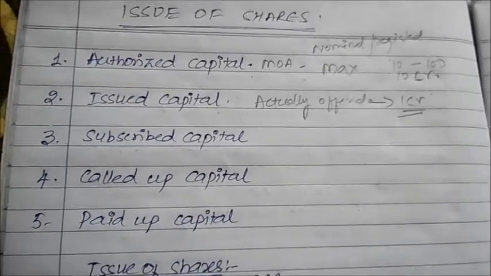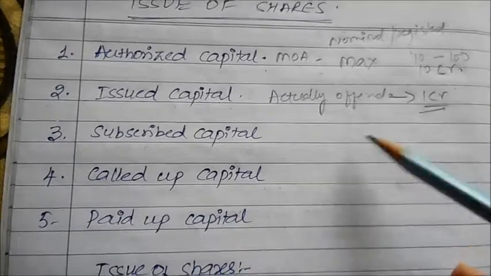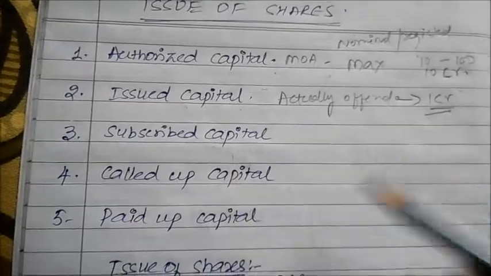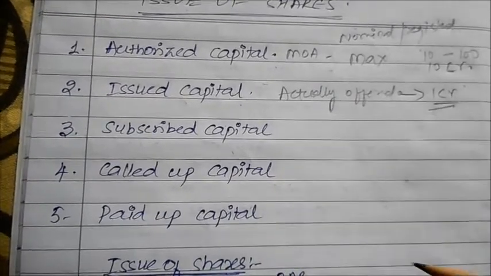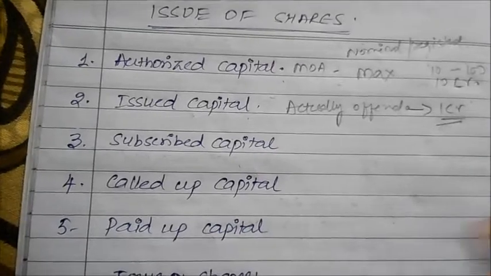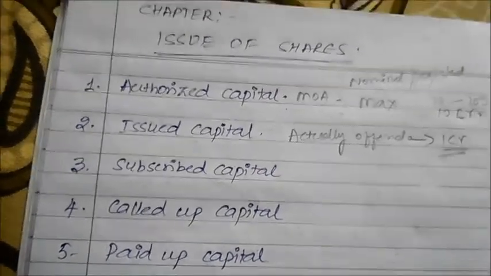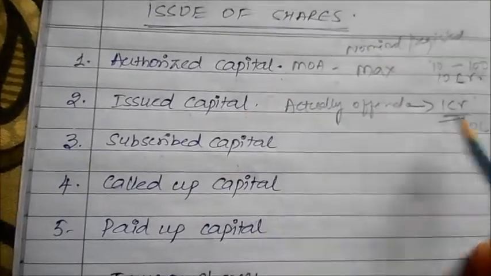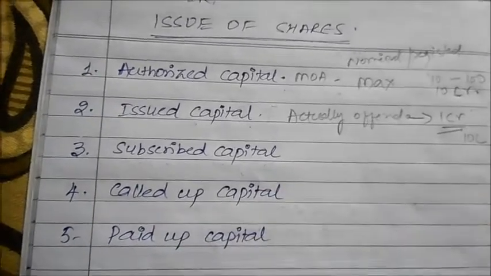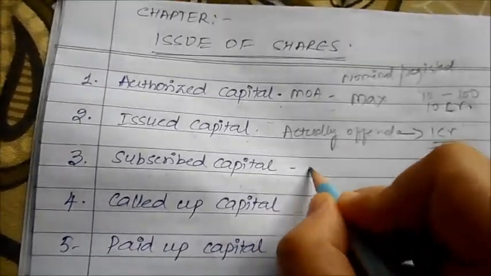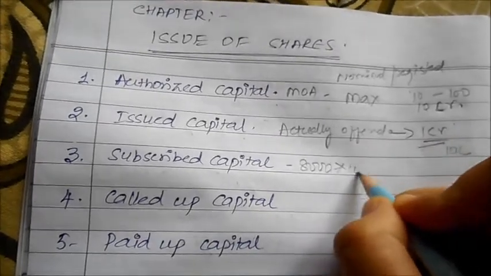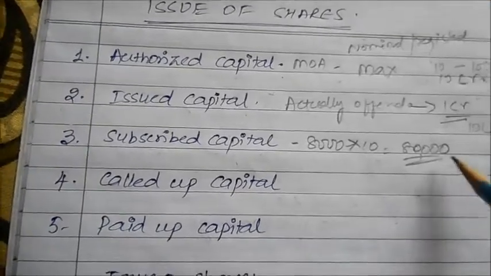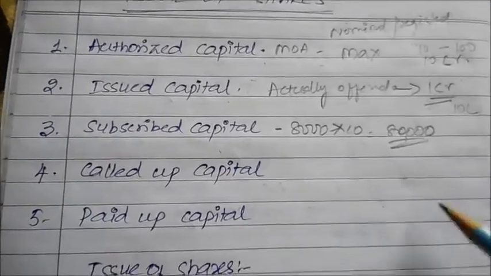Okay, next one, subscribed capital. Subscribed capital is a part of your issued capital which is actually subscribed by the public. That basically means whenever you are asking for money, how much amount of money in the form of shares have people actually applied for. Okay, so for example, imagine the issued capital is 10 lakh rupees. Subscribed means how much amount people have actually contributed. Say 8,000 shareholders have contributed 10 each. So it will become 80,000. So this much amount of money you have actually received from the public. That is your subscribed capital.